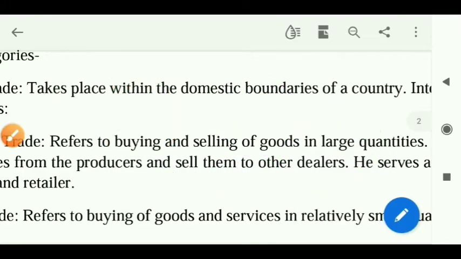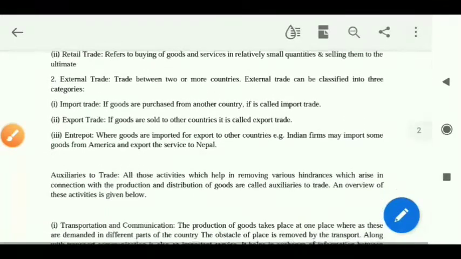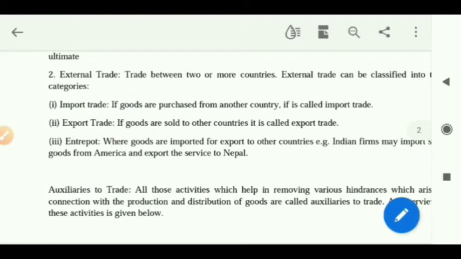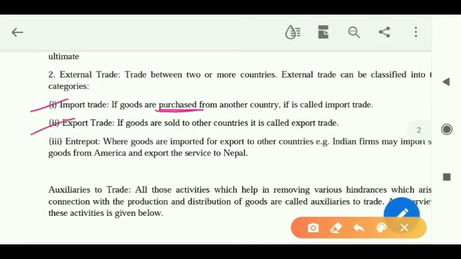Now let's move down to the second type of trade, that is external trade. We already have understood what is external trade, buying and selling between two or more countries. Now this also has certain types. What are the types? Let's see. First one is import. Import is when we are buying from another country, when we are purchasing from another country. What is export? If goods are sold to another country, that means we are selling, that time we call it export. So purchasing is import, selling is export.